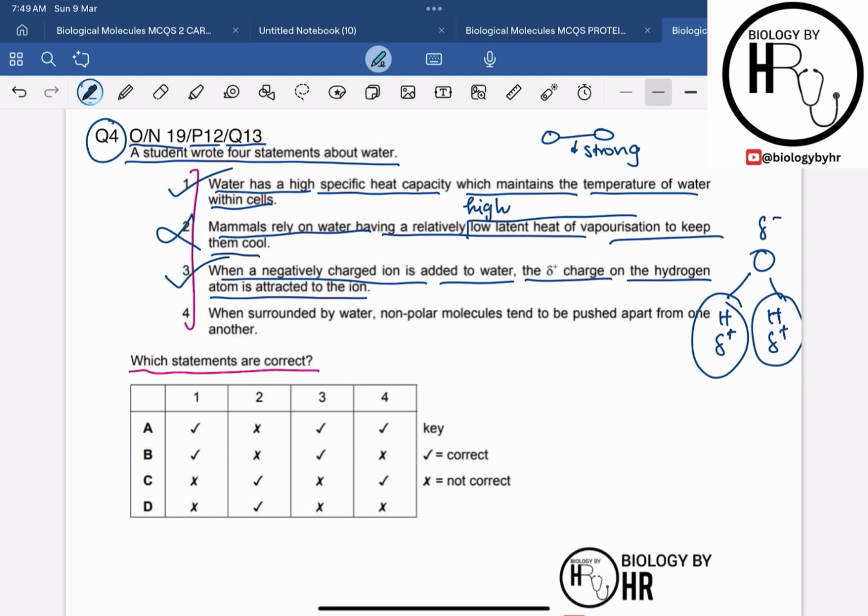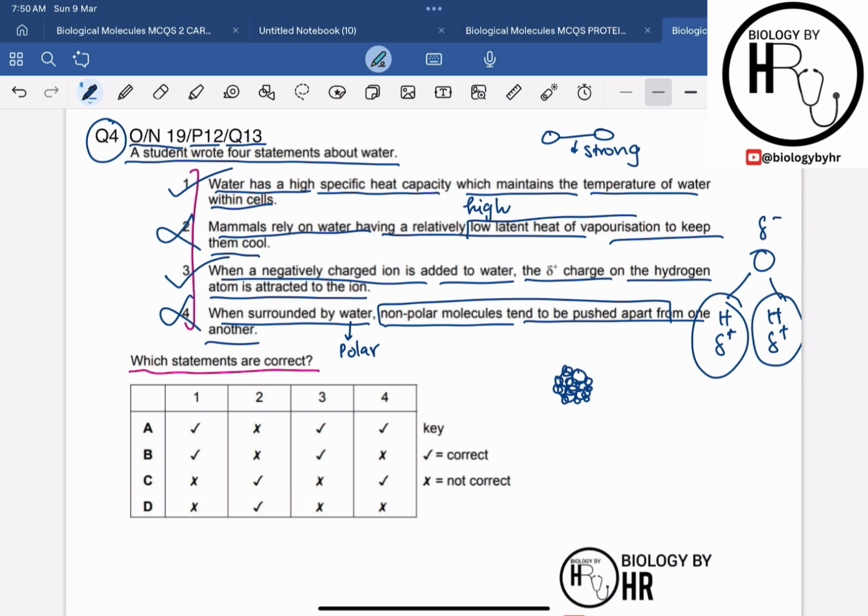Then statement 4 says that when surrounded by water, non-polar molecules tend to be pushed apart from one another. We know that water is a polar molecule, and when non-polar molecules come into it, what will happen is that the non-polar molecules will clump together, right? They will clump together in the water due to hydrophobic interactions rather than being pushed apart. So this statement is incorrect, because they are not pushed apart, basically they clump together on one side because of the hydrophobic interactions, right?